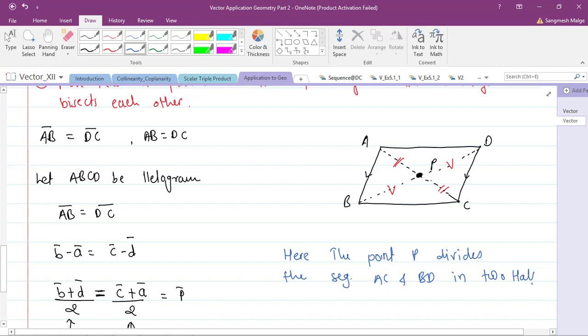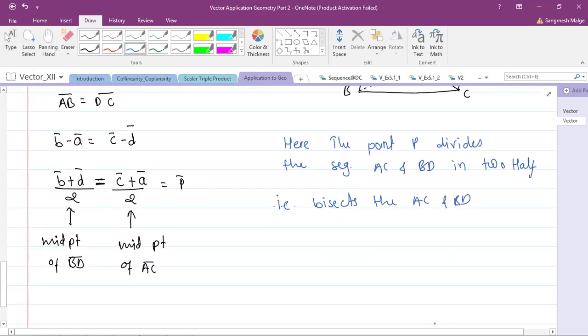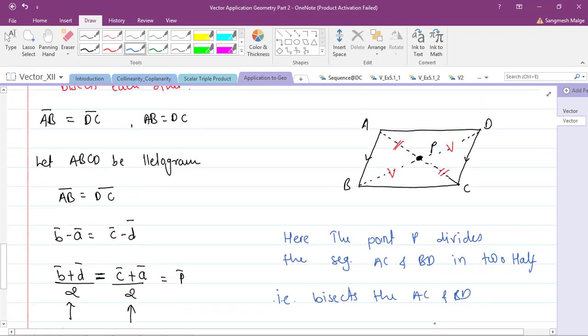That is, it bisects AC and BD. Therefore, this is true: in a parallelogram, the diagonals always bisect each other. So in this way we can prove that.